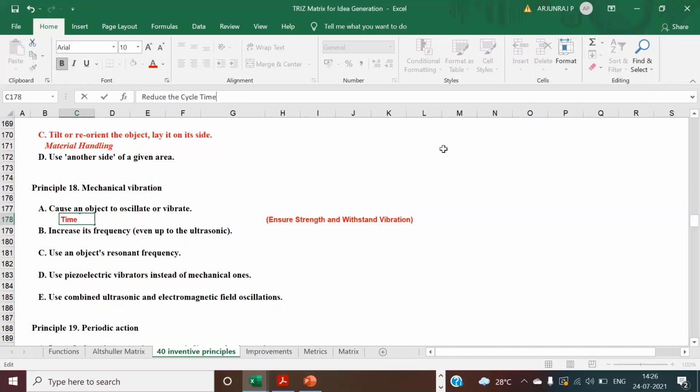So you can write down your ideas further, and you can share it with me in the next session. And you try to correlate this with your thing. That will be still better. I suggest to use all the 40 principles.